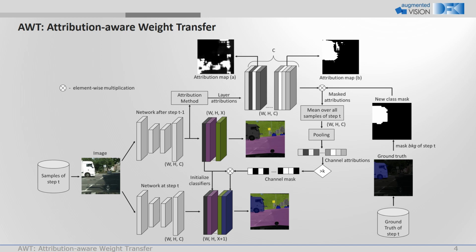This is shown, for example, in the two attribution maps at the top, in which one clearly overlaps with the mask of newly introduced classes. We average over all samples of the dataset for the current task to find the most relevant features for the new classes. Those are the features we transfer to initialize the new classifier. Because we use attribution to select which weights should be transferred, we call our initialization attribution-aware weight transfer, AWT. Due to the meaningful selection of features, the conflict in incremental learning is reduced and plasticity is significantly improved at a reduced cost of stability.